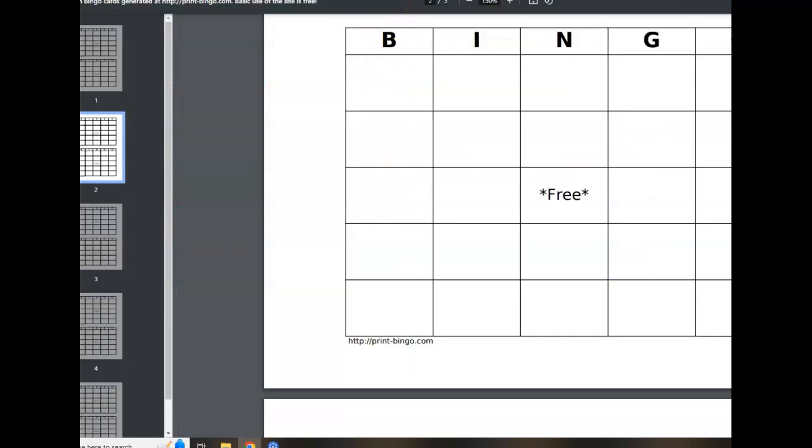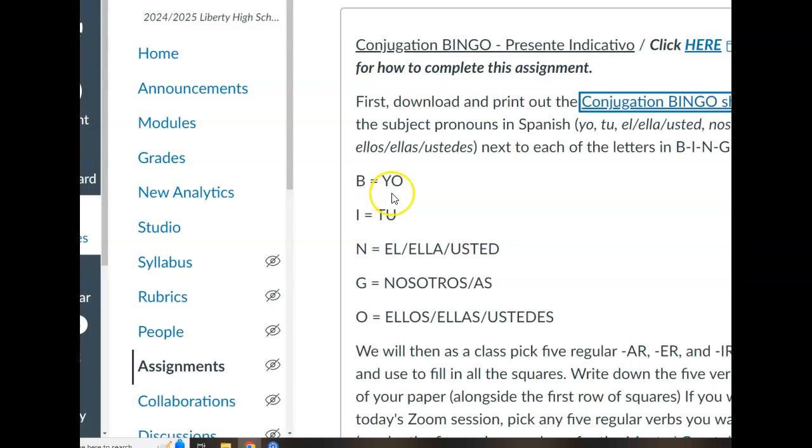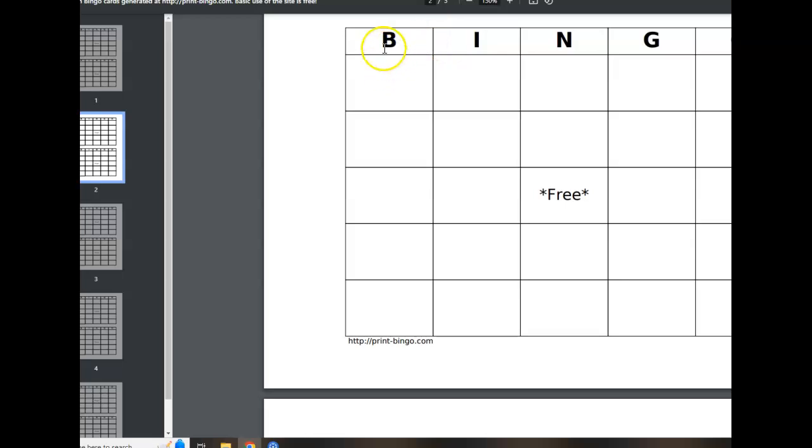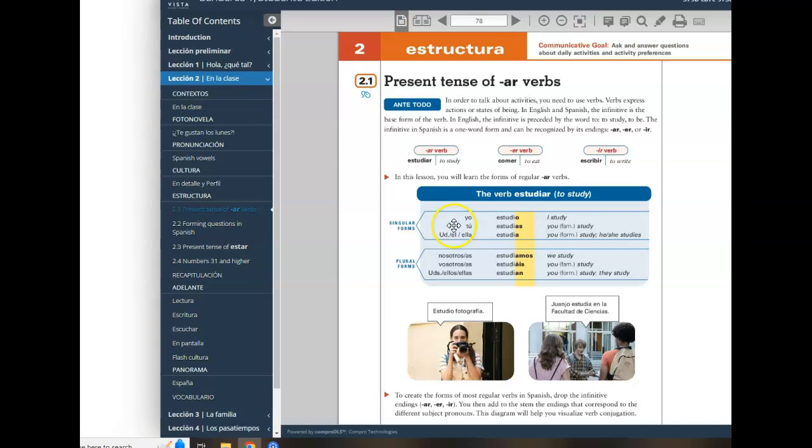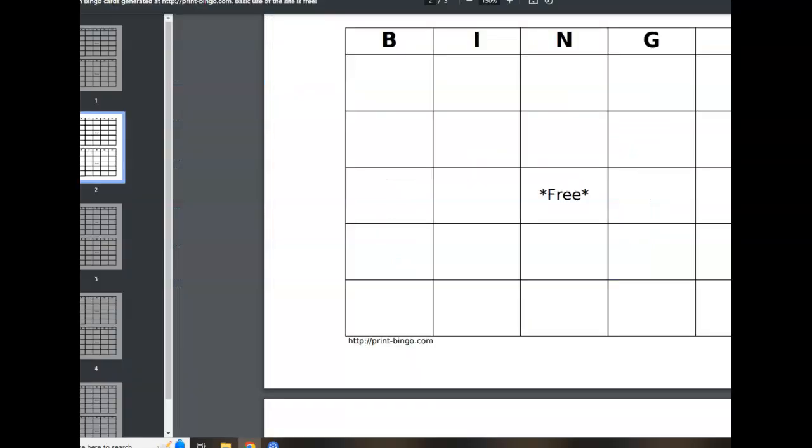This first column, as the instructions say, the B column will be dedicated to yo. I will become tú, él, ella, usted, nosotros, and ellos, ellas, ustedes for the NGO. So if we take a look at the verb hablar, for example, or estudiar, since that's the verb that's provided here in the book, it would be yo estudio in this column, tú estudias in this column, él, ella, usted estudia.